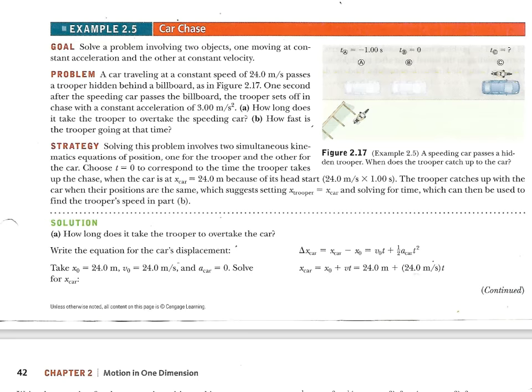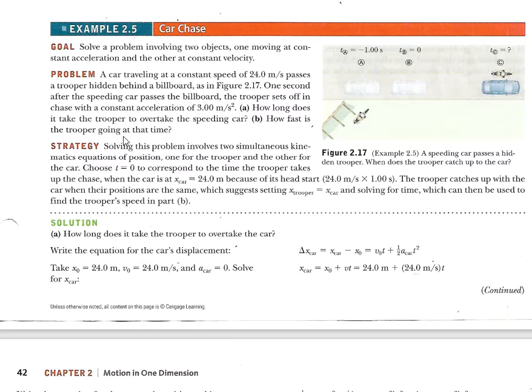Example 2.5. A car traveling at a constant speed of 24 meters per second passes a trooper hidden behind a billboard, as in figure 2.17. 1 second after the speeding car passes the billboard, the trooper sets off in a chase with a constant acceleration of 3 meters per second squared. Part A, how long does it take the trooper to overtake the speeding car? And Part B, how fast is the trooper going at that time?